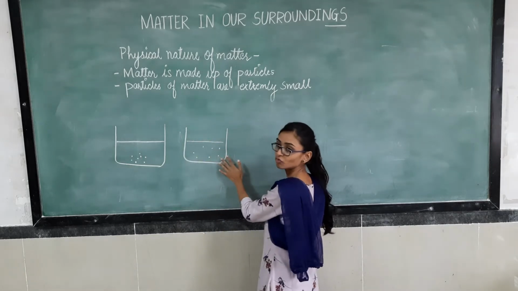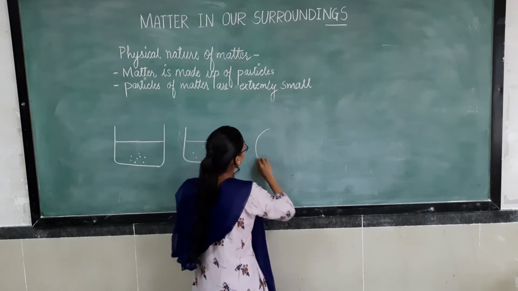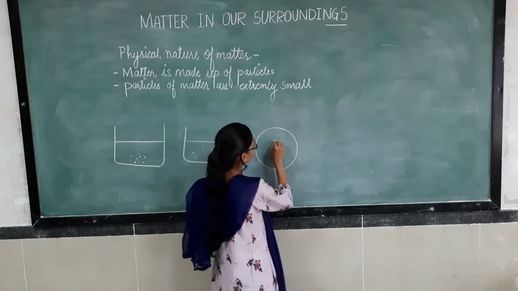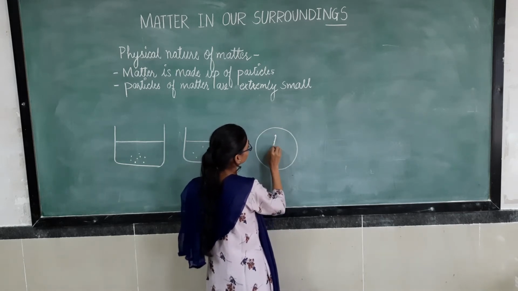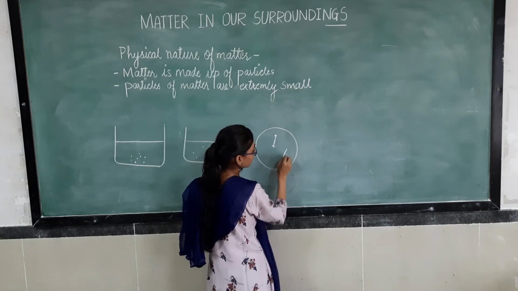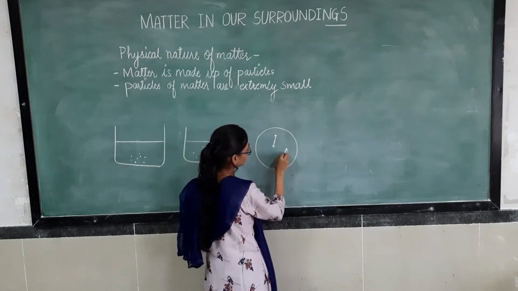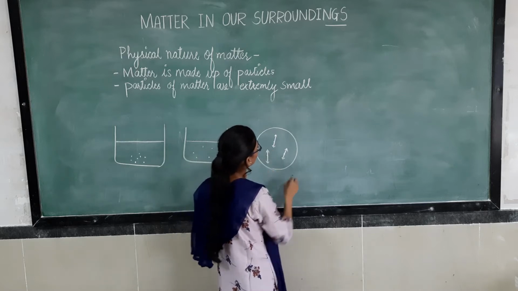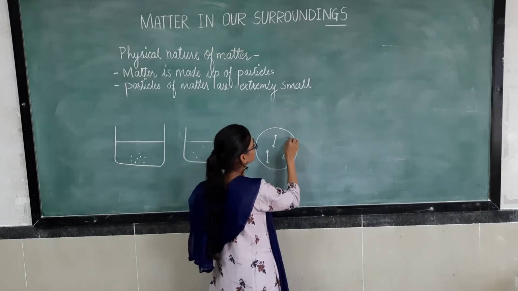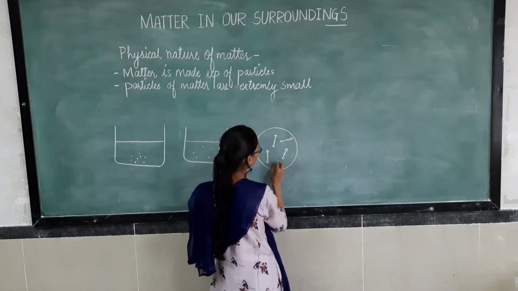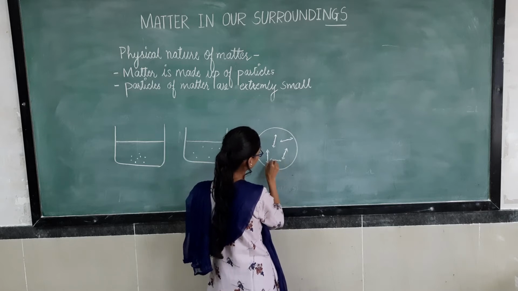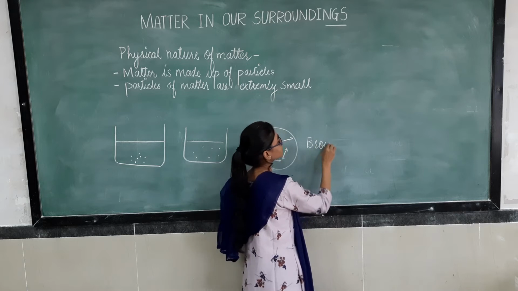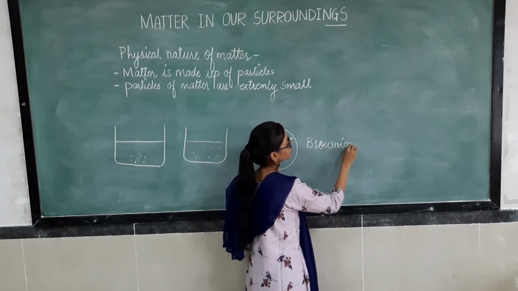Here water particles are also showing some movement, and these sugar molecules are also showing some movement, right? This random movement is known as Brownian movement.